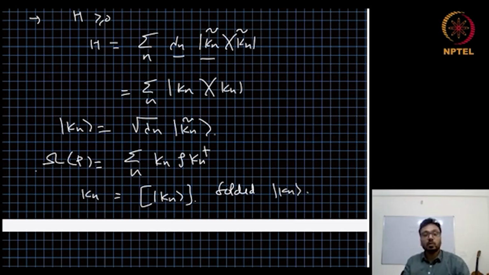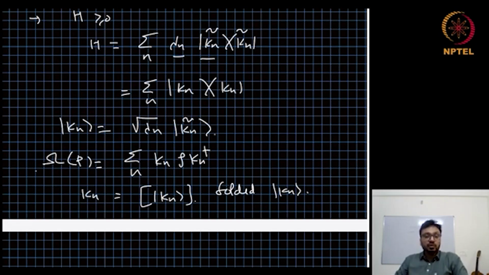It means we convert a vector into a matrix, and that's how we get the Kraus operators. This is one choice of Kraus operators, and in some sense it's a canonical choice because they are obtained from the spectral decomposition of the H matrix.